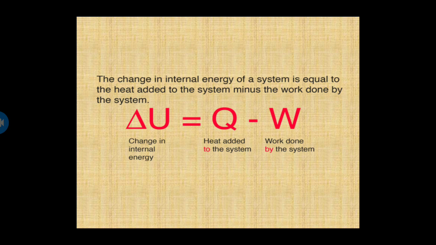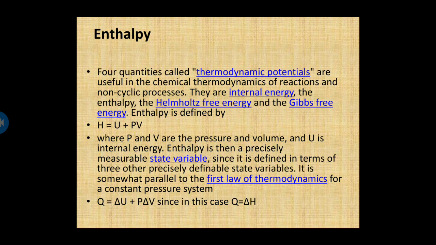Now, according to the statement, the change in internal energy of a system is equal to the heat added to the system minus the work done by the system. Delta U is equal to heat added, that is Q, minus W. Change in internal energy is equal to heat added to the system minus work done by the system.